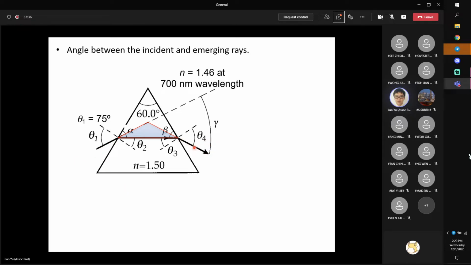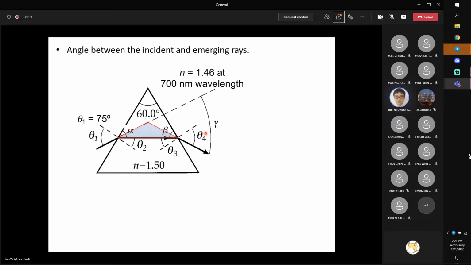Now the last question wants us to calculate the angle between the incident light ray and the final emerging ray, so the angle between these thick solid arrows. This is very interesting because these two solid arrows do not intersect. In order to calculate their angle, we have to extend the two rays and let them intersect. If in your final examination the question asks you to calculate the angle between any two rays that do not intersect directly, you have to extend these two rays and let them intersect. If these two rays intersect in this way, the angle between them is defined as gamma.